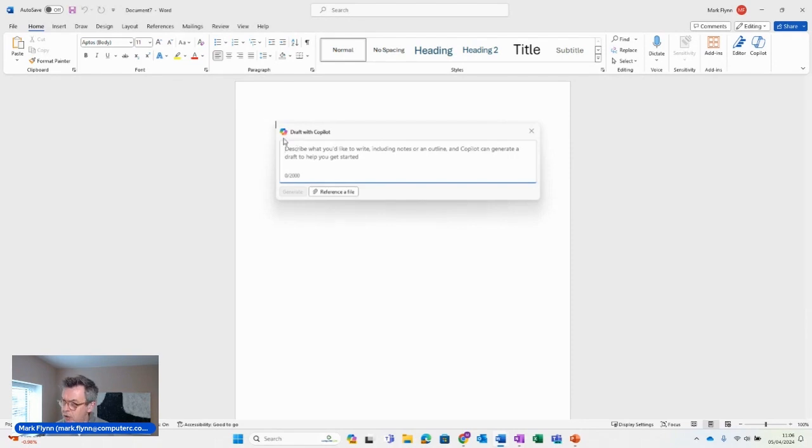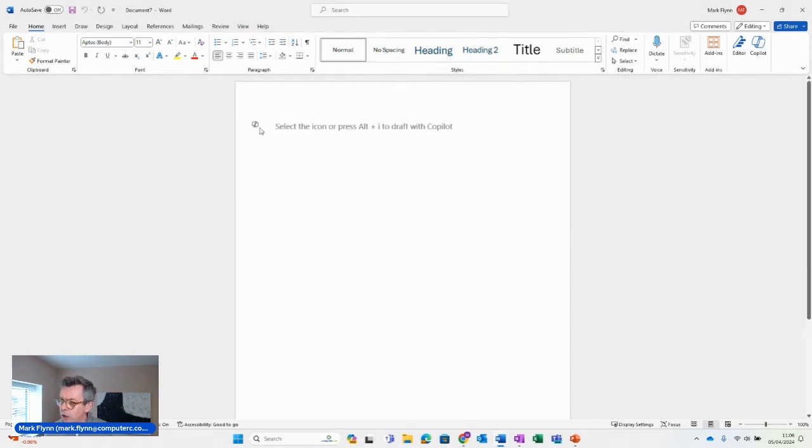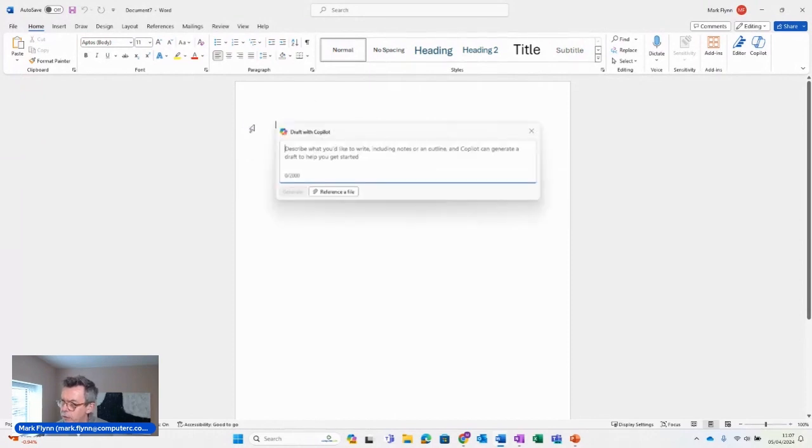It's an SDR. Sorry, let me just come out of that, close that. Let me just not jump around. You can see the Copilot logo there. There's also in the ribbon up the top right-hand corner. I do most of my heavy lifting within the document itself, and that's why I clicked on that icon there. This is where I enter my prompt, which I just did. So let me just paste that in there.